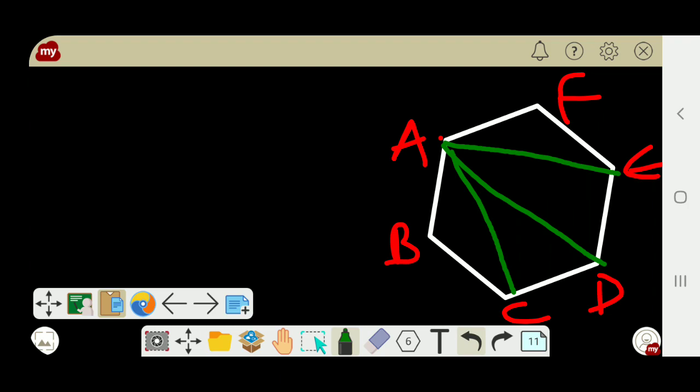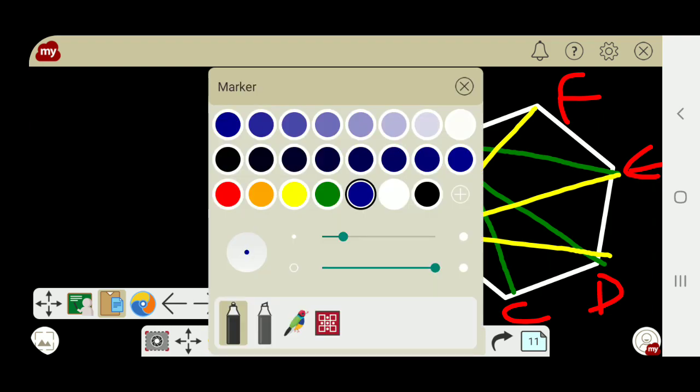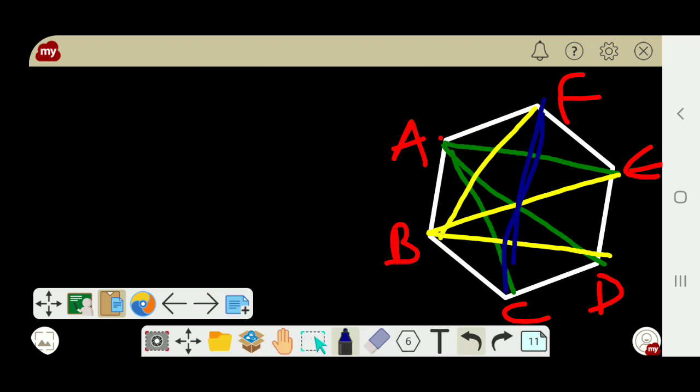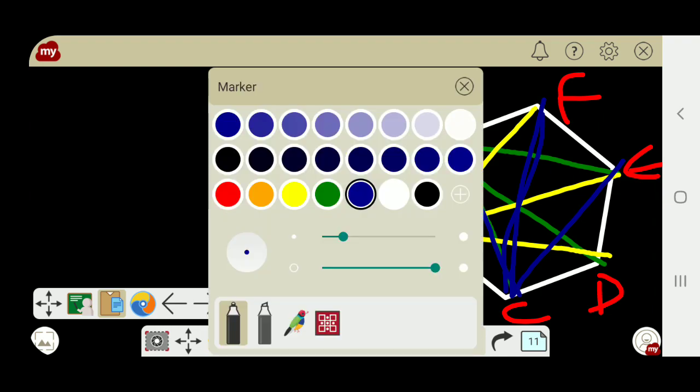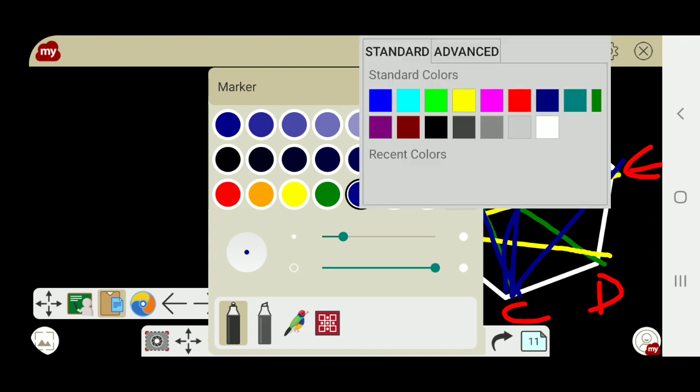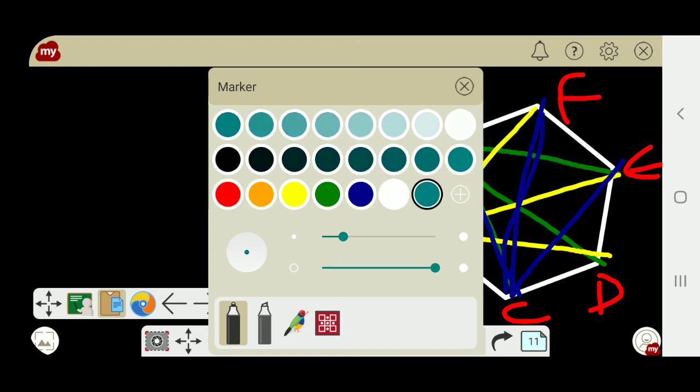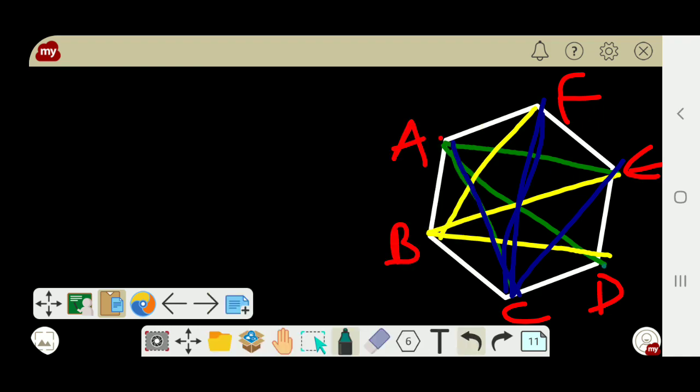Similarly from B, from C. So I can join the non-adjacent vertices like this.